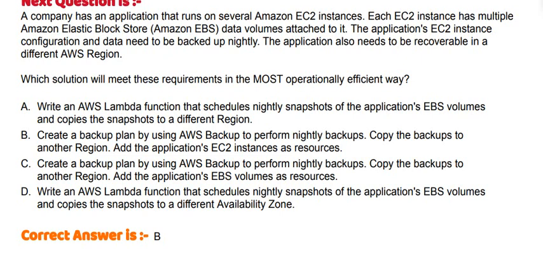Copy the backups to another region. Add the application's EBS volumes as resources. And option D: write an AWS Lambda function that schedules nightly snapshots of the application's EBS volumes and copies the snapshots to a different availability zone. And the correct answer is option B.